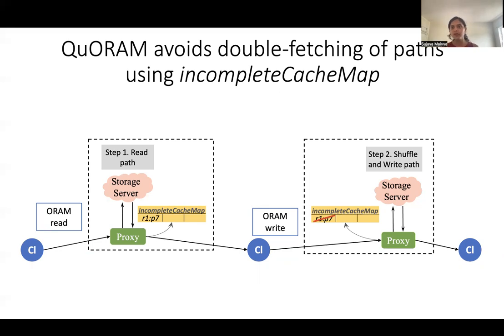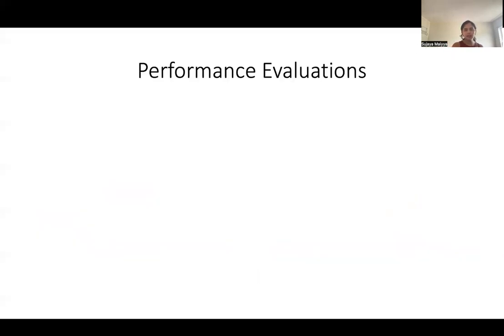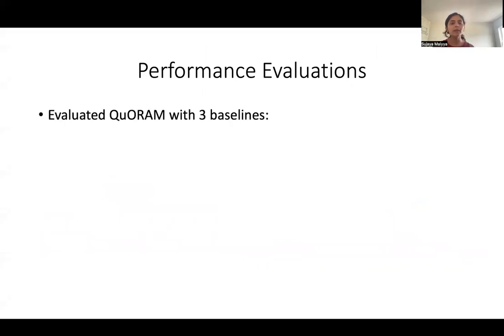So hopefully this gave you a high-level idea about how QuORAM achieves both replication as well as access pattern obliviousness. Now let me spend a quick minute on explaining the performance evaluations of QuORAM. We evaluated QuORAM with 3 baselines. First one is the insecure baseline, but this is fault tolerant. So this is a replication solution, but it doesn't give any privacy or obliviousness guarantees.